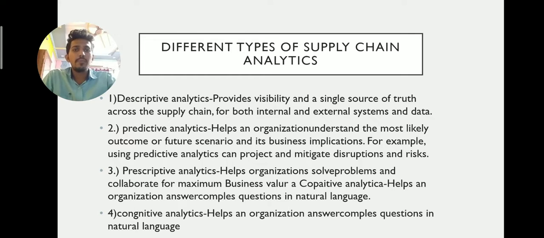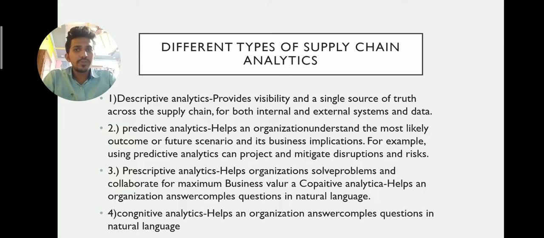Next is predictive analytics. Predictive analytics helps the organization understand the most likely outcome or a future scenario and its business implementation. For example, using predictive analytics can project and mitigate disruption and risk.